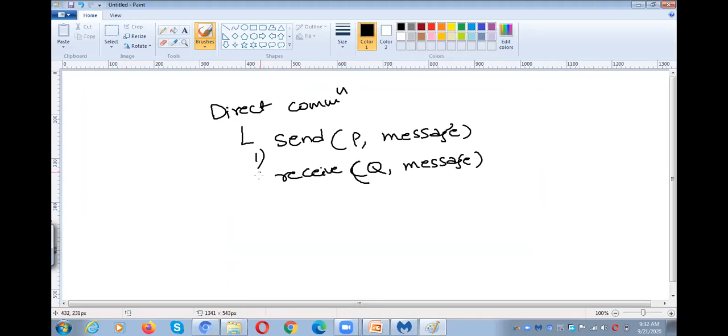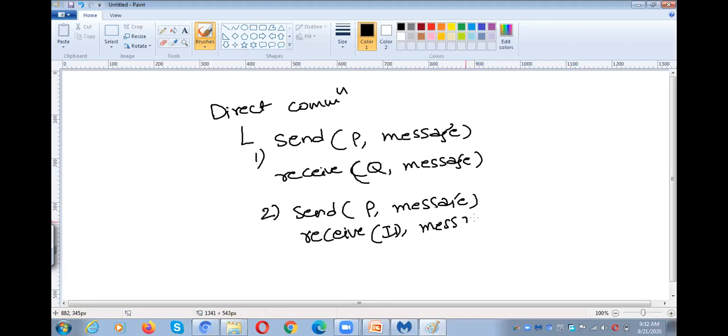What is the second variety? The second variety is send P comma message, receive ID comma message. So you need to observe this portion and this portion. Here we are mentioning the process name from which we are receiving the message, but there we are mentioning the ID.